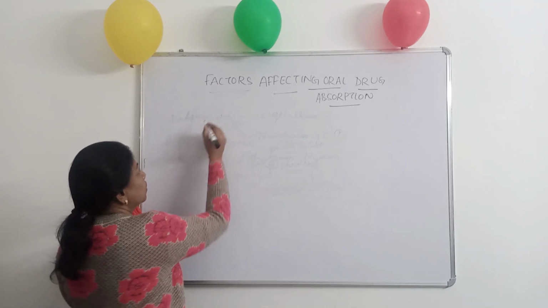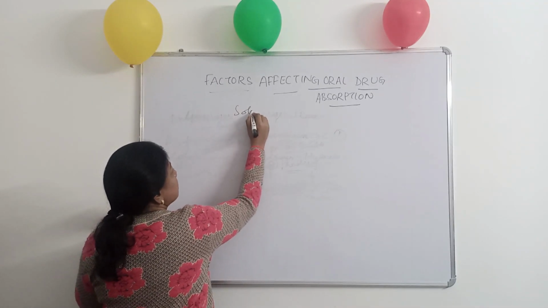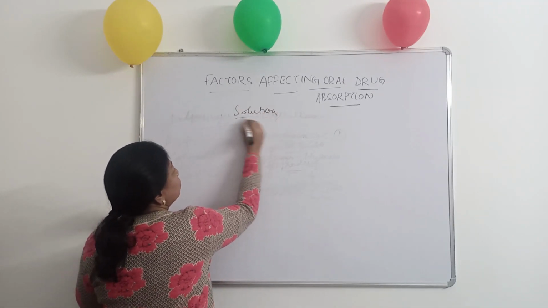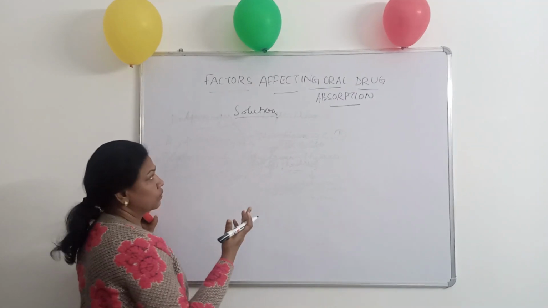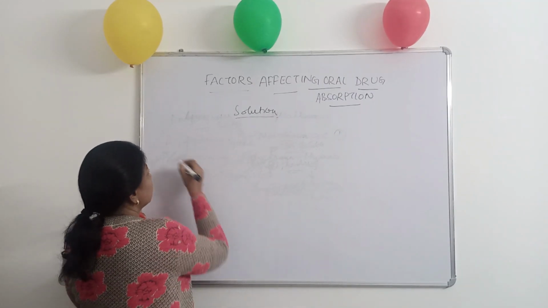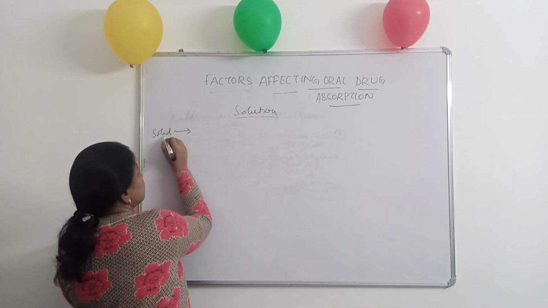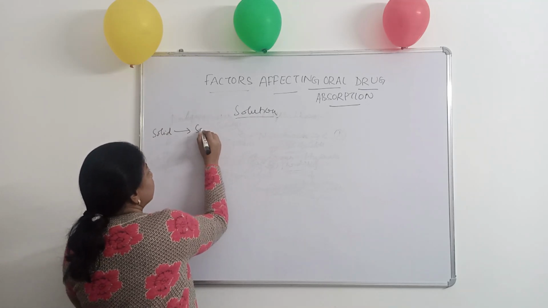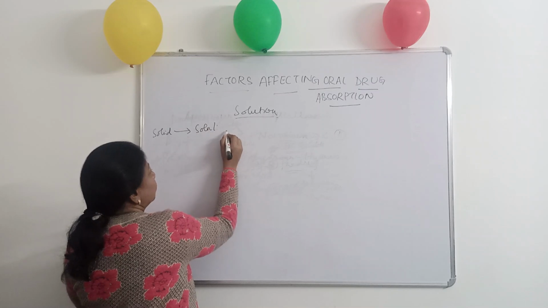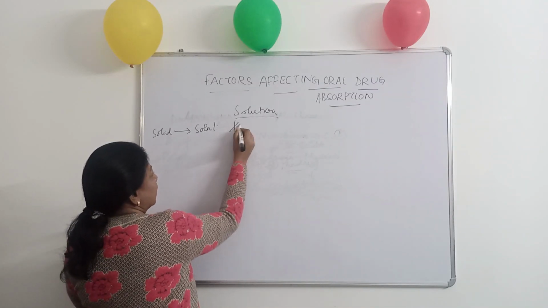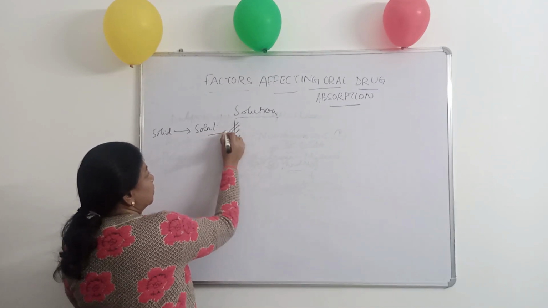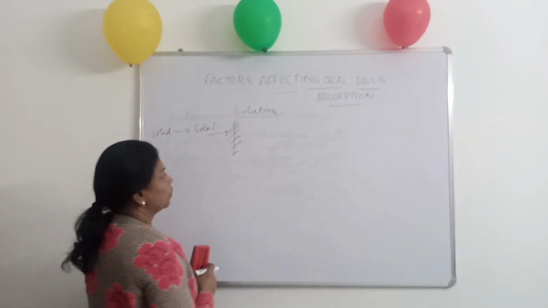So now the drug is in solution state. Now what all the factors which are going to affect the drug absorption? Already we discussed what all the factors influences the solid drug to convert into solution. Now what all the factors which will affect the permeation of this solution form of drug?